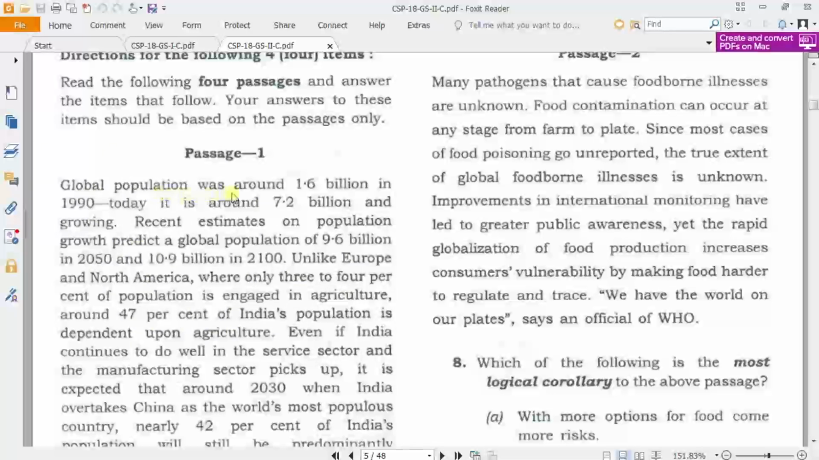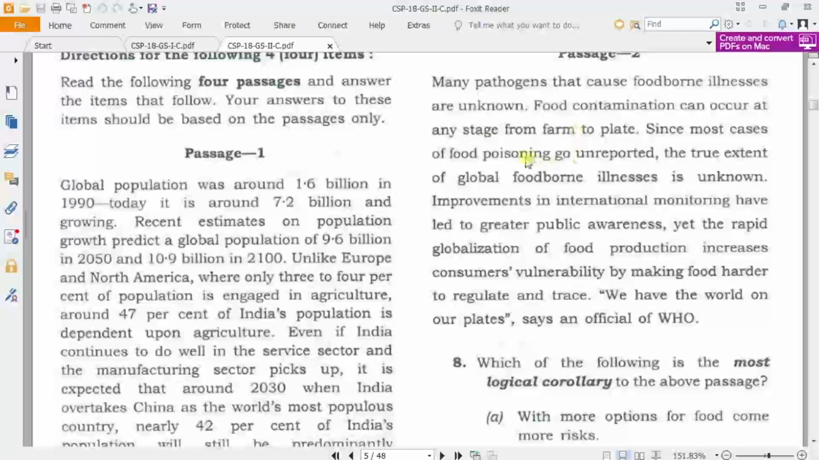This one is: global population was around 1.6 billion in 1990. Today this paragraph is probably extracted from a newspaper. So if you have a habit of reading newspaper, then it is very easy. You might have already practiced reading, so you can easily answer it.